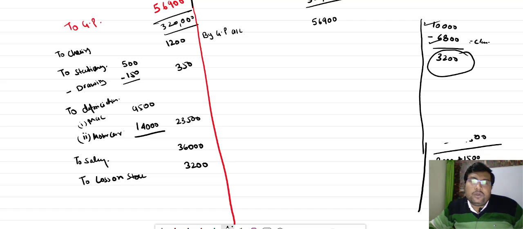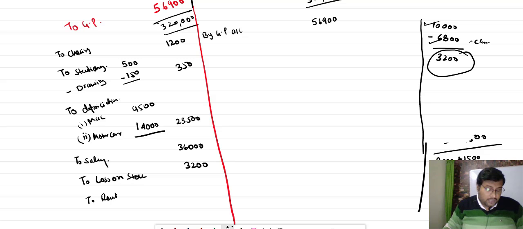Ultimately what we will not receive is 3,200. So loss on stock 3,200. अच्छा, rent, तो 2/3 rent is paid by factory, तो 1/3 will be paid by office, which is how much बच्चा? 4,000. ठीक है बच्चा.